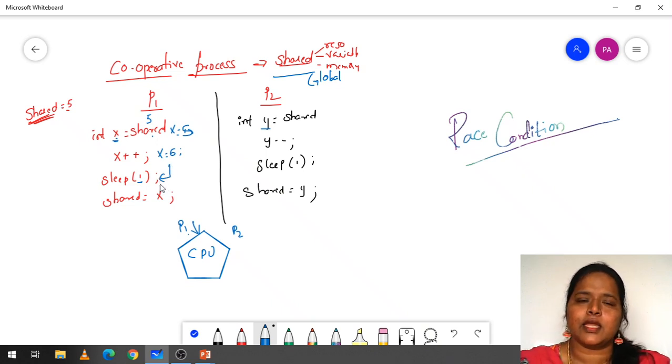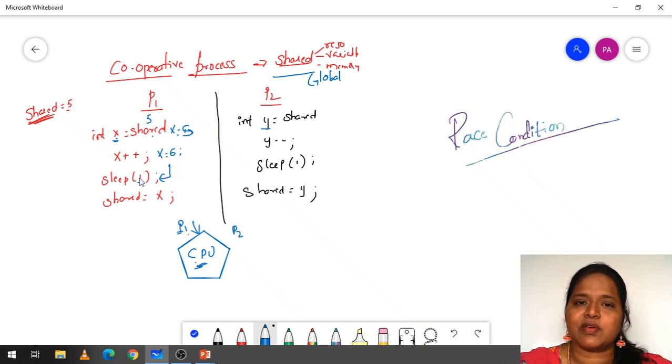Like in the previous sessions we have seen different algorithms, so preemption and non-preemption. Preemption in the sense we can stop the process in the middle and give the chance to another process. So we are making this process P1 stop, but not the CPU. The CPU will not be idle at any time. The CPU will be busy all the time. Here we are telling process P1 to stop, but not the CPU.